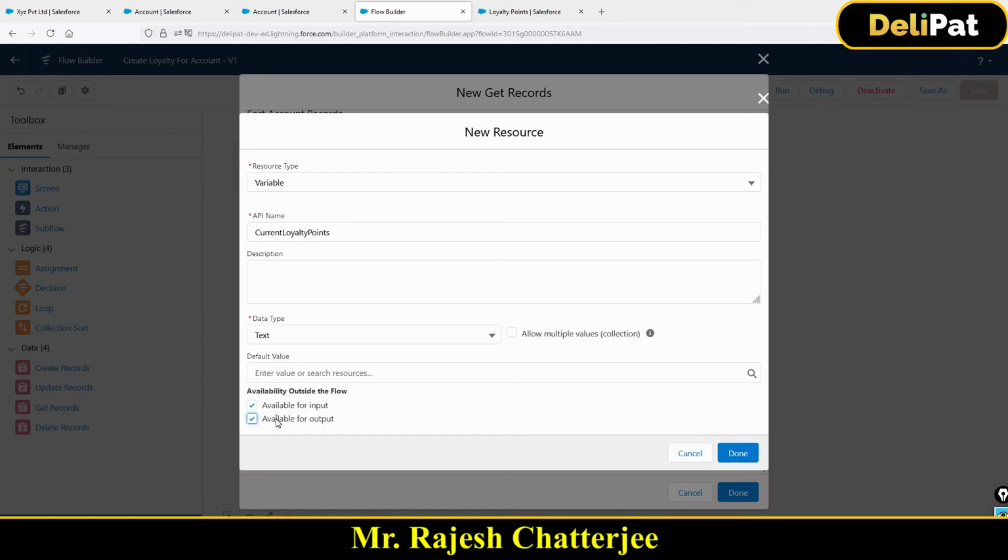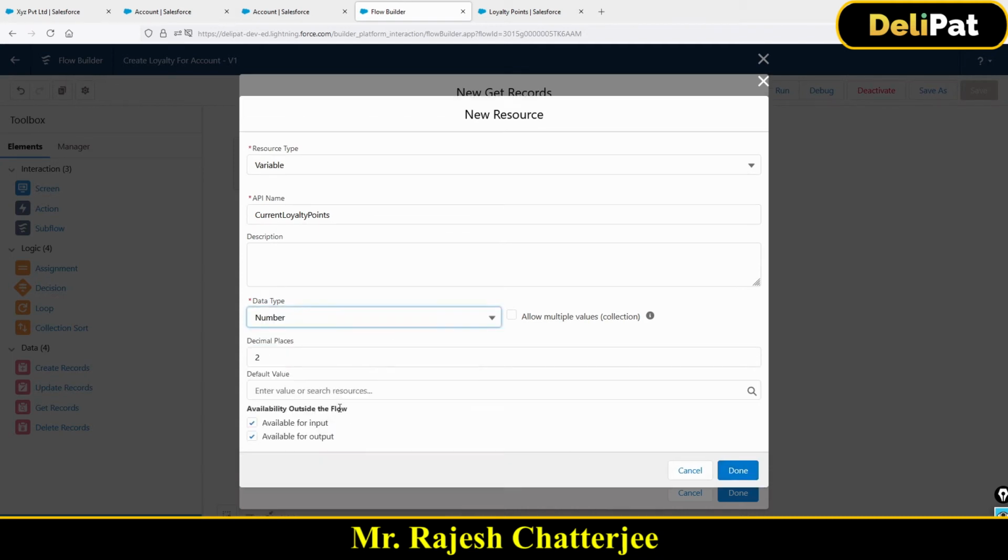And as I said, just make sure these two checkboxes are true. Okay, so data type I have taken as text, and ideally it should be number, right? If you take text, then it will be the same problem. So don't take text. If it's a number, always take a number. Everywhere the data type has to be the same.